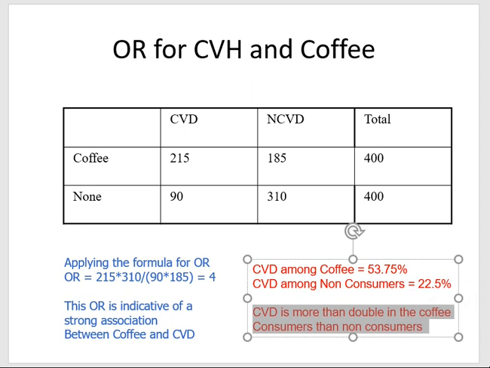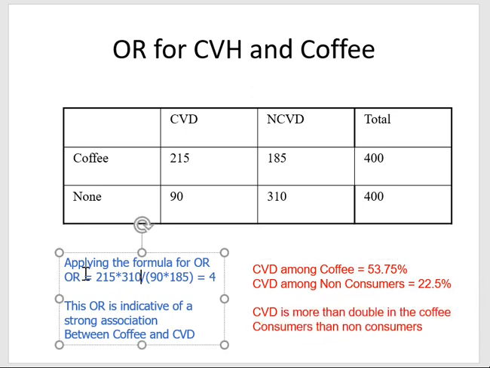Before I continue, I want to point out that in blue here, I have addressed the same idea in red, but I'm using what is called the odds ratio, which we will cover in the coming lecture. If you haven't seen this lecture yet, don't worry about it. You can come back to it later. Basically, we get an odds ratio of 4, meaning that there's a strong positive association between coffee consumer and CVD.